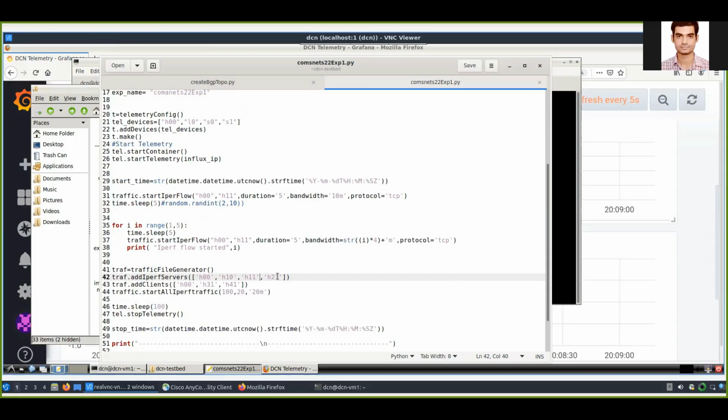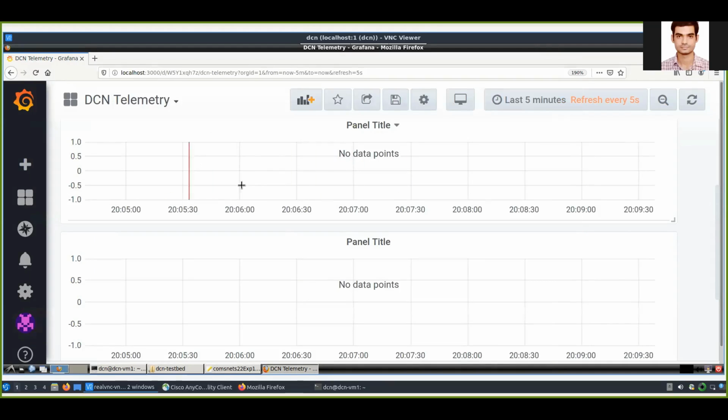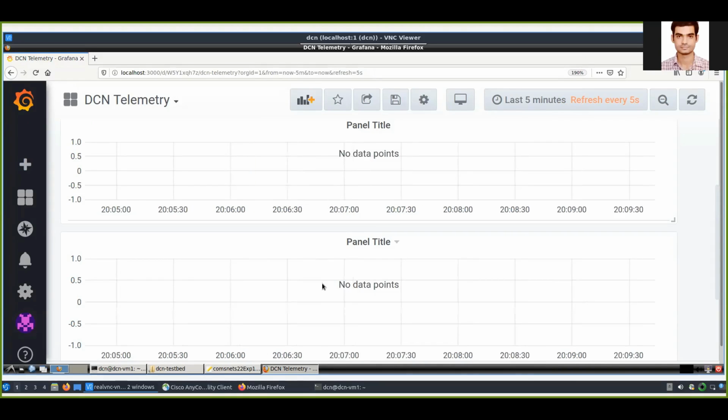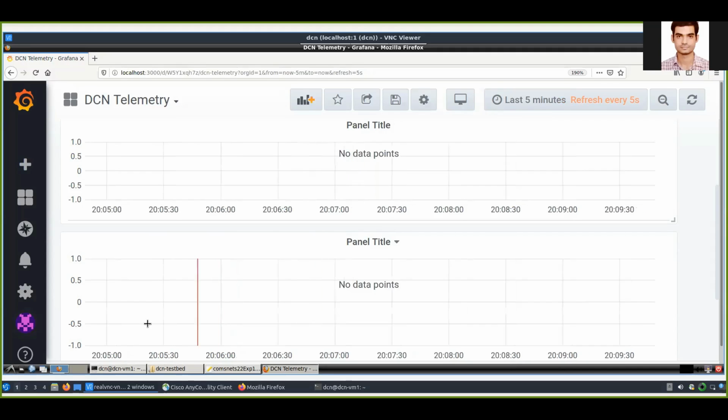And we are also going to run an iperf traffic profile where we send data from multiple iperf clients to multiple servers randomly. We are going to view this telemetry in Grafana. You can see that in Grafana we have graphs here. I have already added queries in this, and when we start our experiment, we will see the data here.